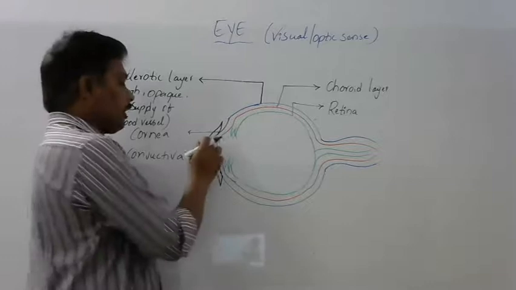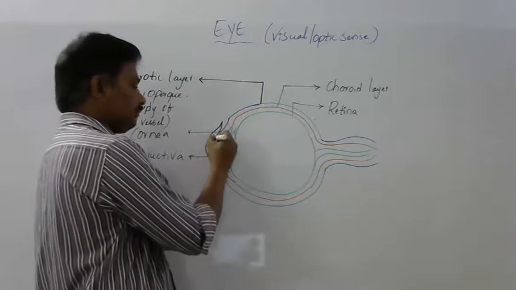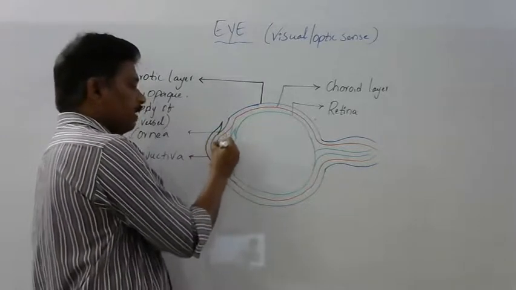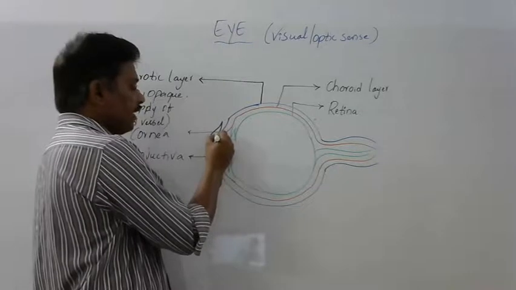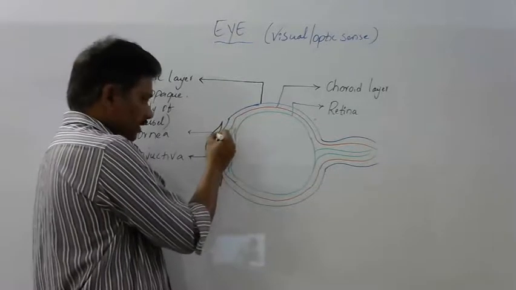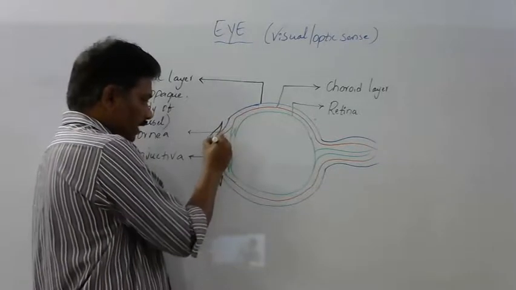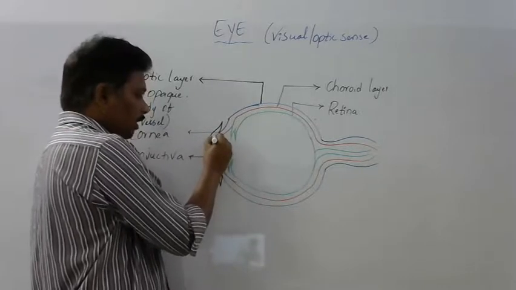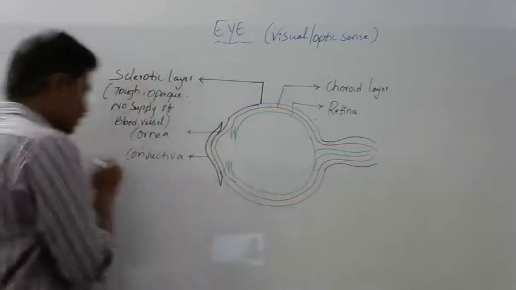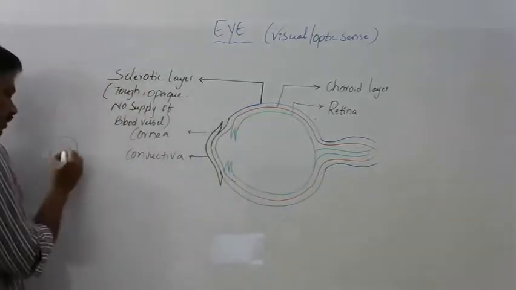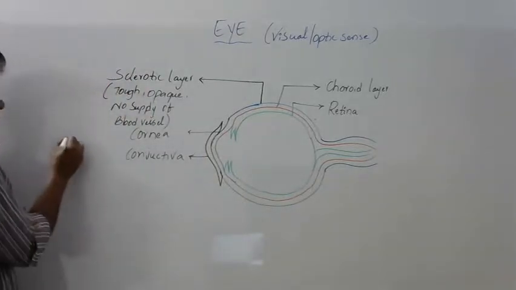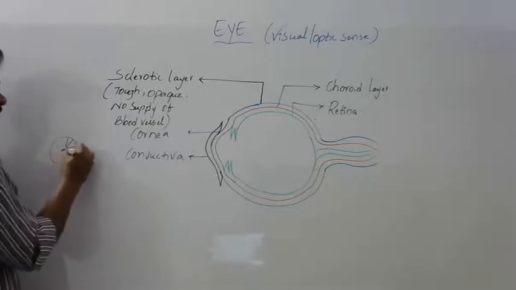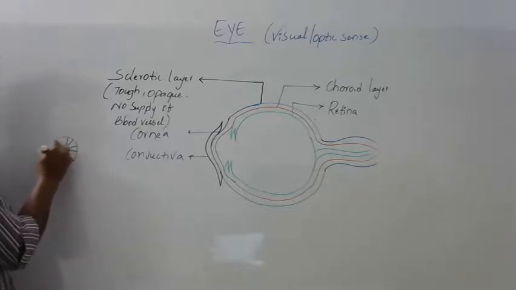Next, in the sclera region, we can find a colored round structure like this. In our eye we see a central aperture like this, and a number of colored lines like this.